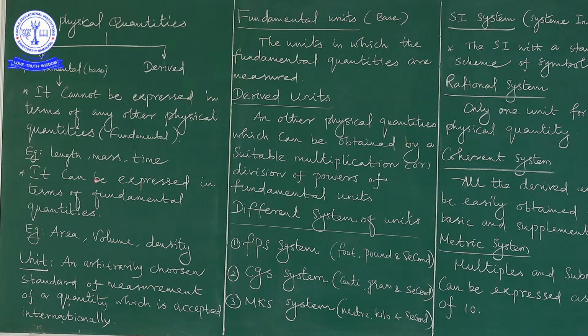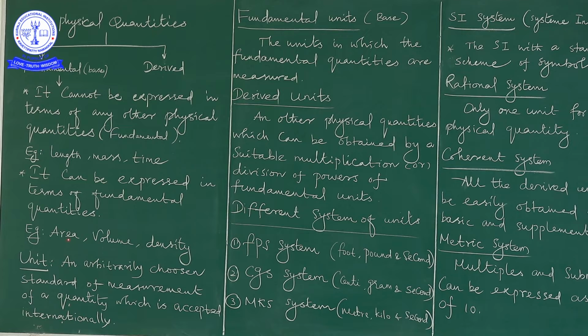And second is the derived quantities. The derived quantities can be expressed in terms of fundamental quantities. In terms of fundamental means we mention only the fundamental quantities, and we can express derived quantities.